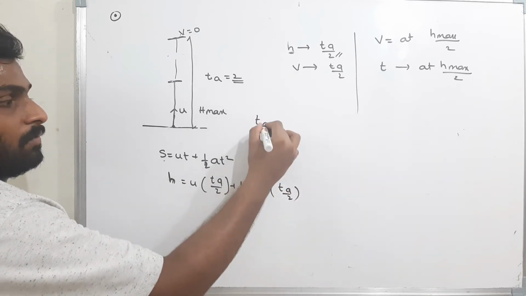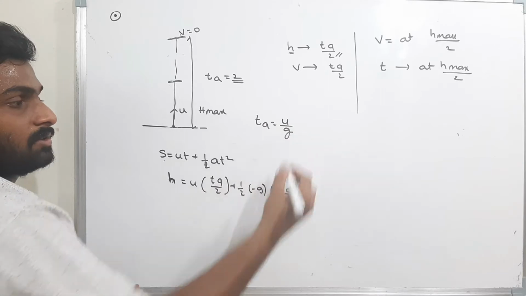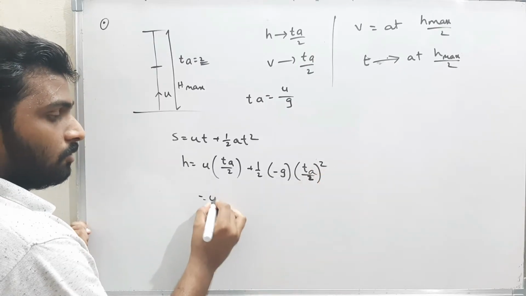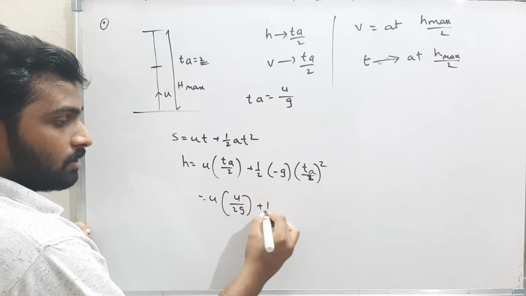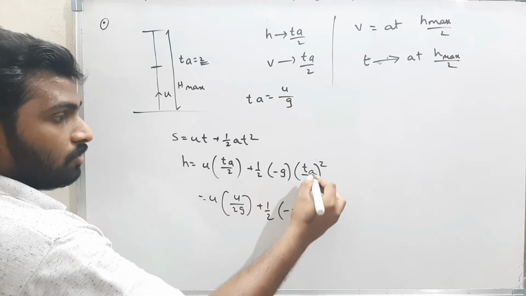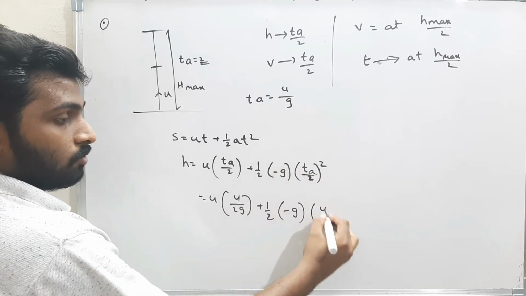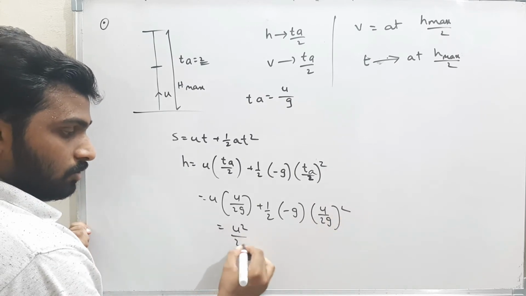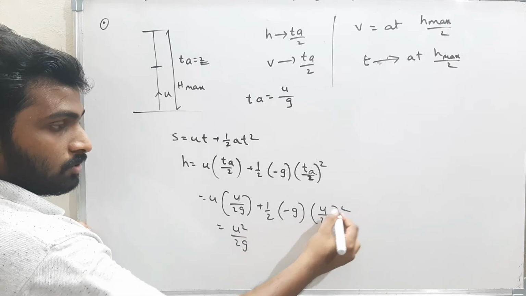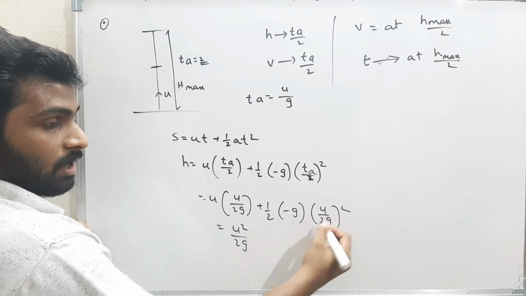What is Ta? Time of ascent is u by g. So it is u into u by 2g plus half into minus g into (u by 2g) whole square. That is u square by 2g minus u square by 8g. If you calculate, u square by 4g, therefore g cancels. What is remaining?